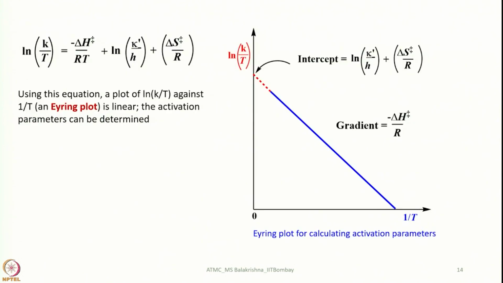So, using this equation, if we plot ln k by T versus 1 by T, this is called the Eyring plot. The plot representing ln k by T versus 1 over temperature is linear. The activation parameters whatever I mentioned can be determined from this one. For example, if you take the intercept, that gives you these two terms, whereas if you take the gradient, that gives this term, and hence the rate can be calculated.